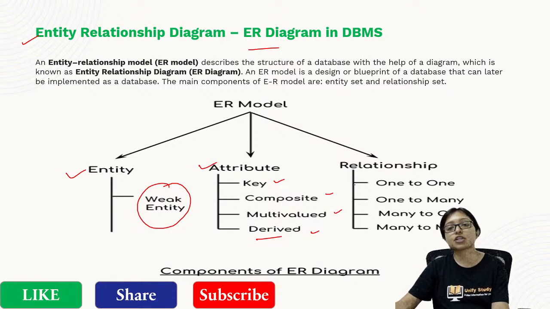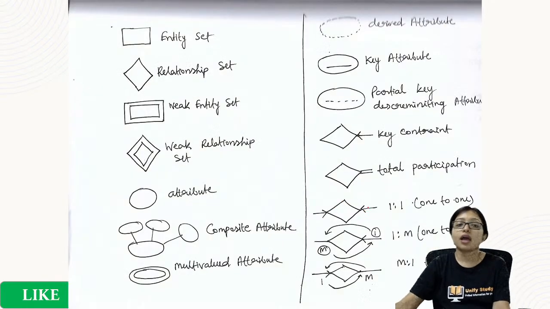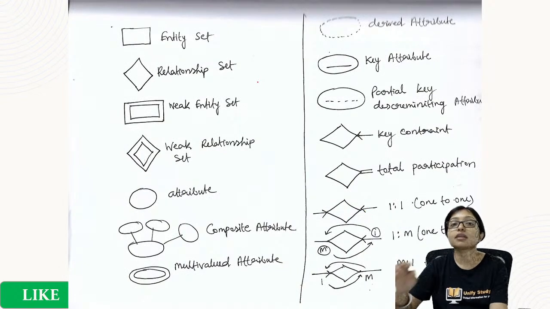And here the relationships are one to one, one to many, many to one, and many to many. These are the very important relationships. And you have to remember the symbols, because questions also come from the symbols.